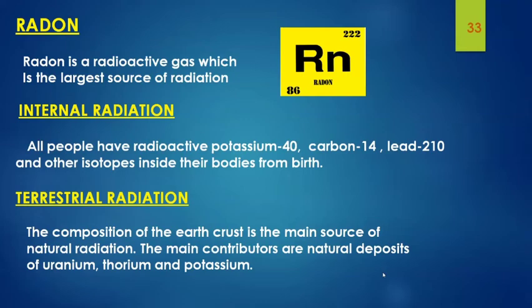Next is terrestrial source. The composition of the Earth is the main source of terrestrial radiation. Radioactive material can be found throughout nature in soil, water, and vegetation. Important radioactive elements include uranium and thorium and their radioactive decay products, which have been present since the Earth was formed. Because these elements have long half-lives, the amount of terrestrial radiation varies in different parts of the world due to the difference in concentration of uranium and thorium in soil.